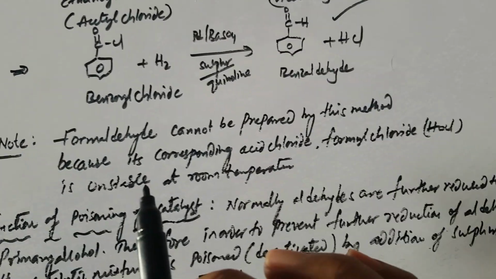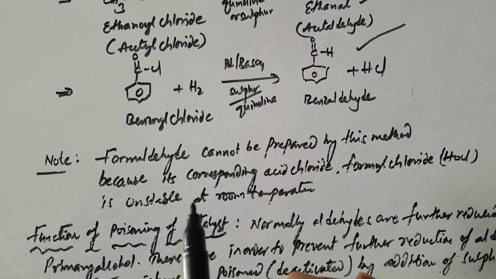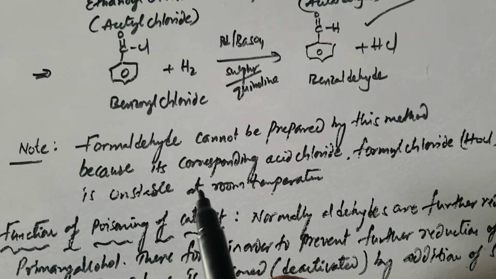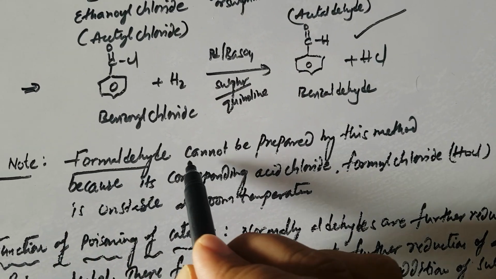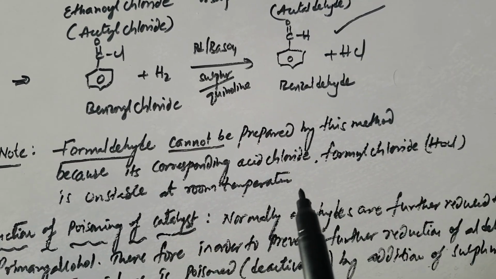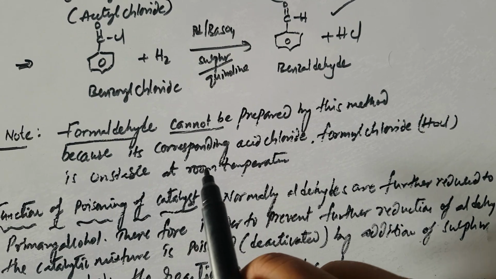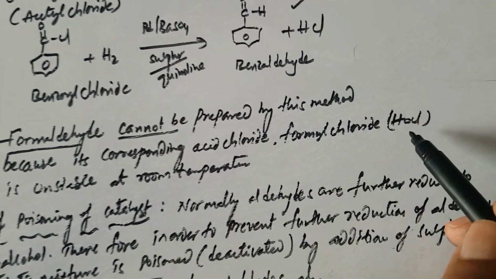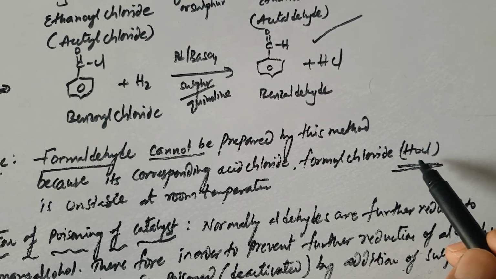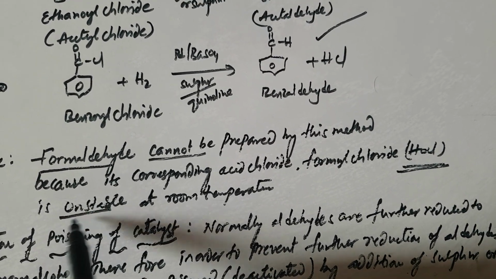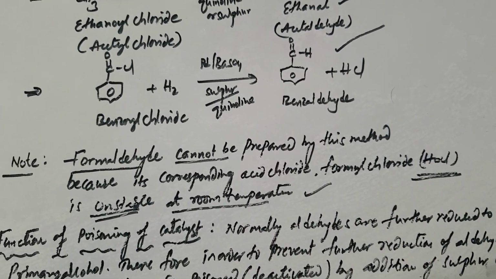And this is another very important competitive bit. By using Rosenmund's reduction reaction, formaldehyde cannot be prepared, because in this name reaction, if you want to prepare formaldehyde using an acid chloride, it is formyl chloride, HCOCl, and that HCOCl is unstable at room temperature. This is another important competitive bit.